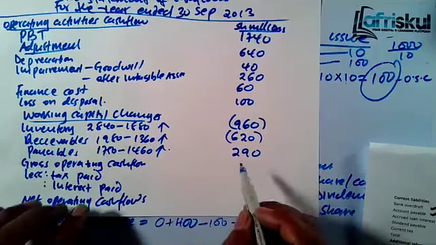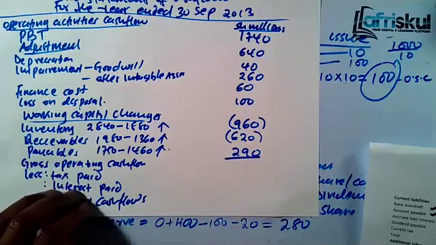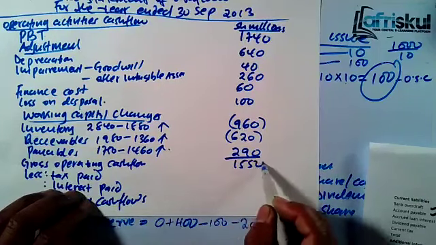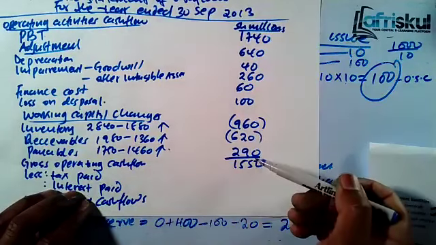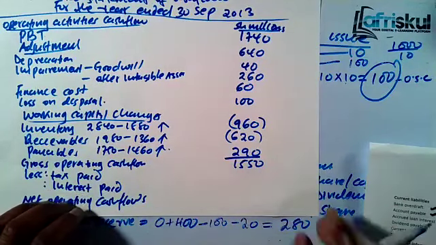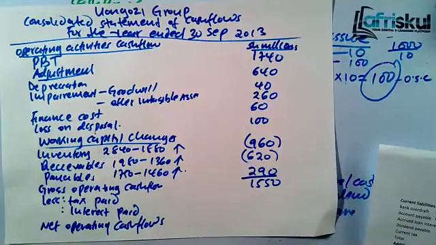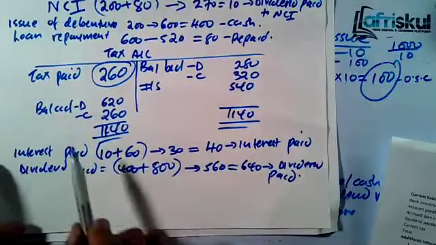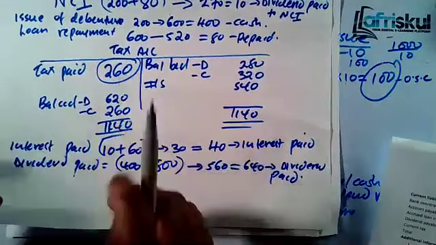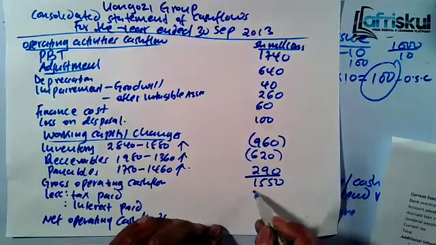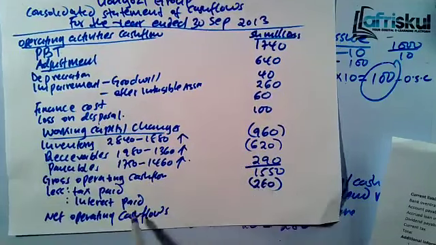Then from there, you can get the gross operating cash flows. You'll get 1550. You take that, you add that, you minus that, you add that. Then you raise the tax paid. Now for the tax paid, you had already opened an account here. The tax paid during the year was 260. So for tax paid, it was 260. That's an outflow. And also the interest paid.